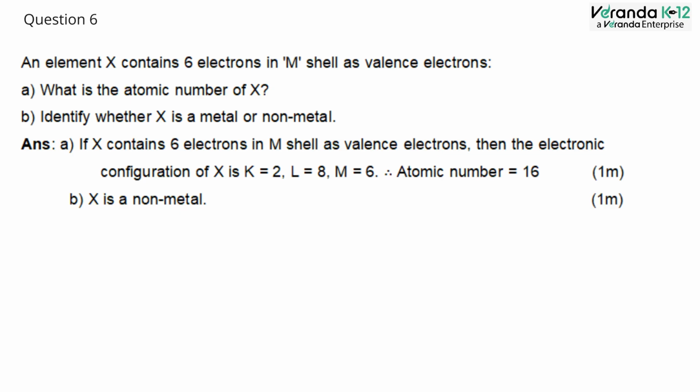So, if X contains 6 electrons in M shell as valence electrons, the electronic configuration can be distributed in K shell as 2 electrons and L shell as 8 electrons. So the M shell has 6 electrons. So the atomic number is 16.